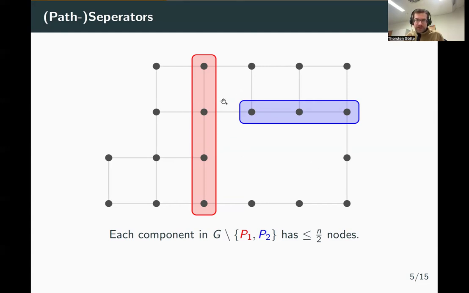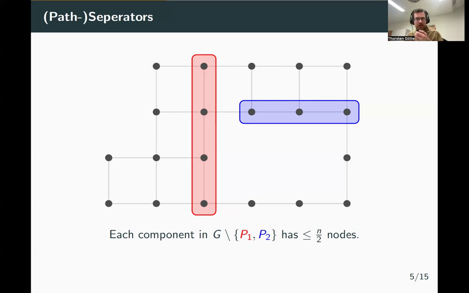So you'll recall this graph here from the beginning. It's like a subset of a grid graph. And if we remove this red path here, and this blue path here, we can see that the remaining connected components of the graph are far smaller than the original graph. So the set here on the left side only has 6 nodes. The set up here only has 3 nodes, and the set here only has 4 nodes. And then again, in these subsets, we can again find a small set of short paths such that if we remove them, the graph will fall into even smaller pieces.